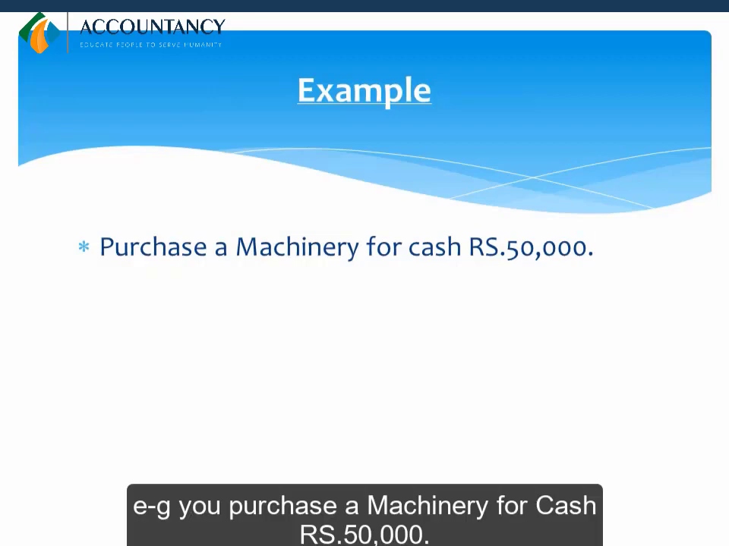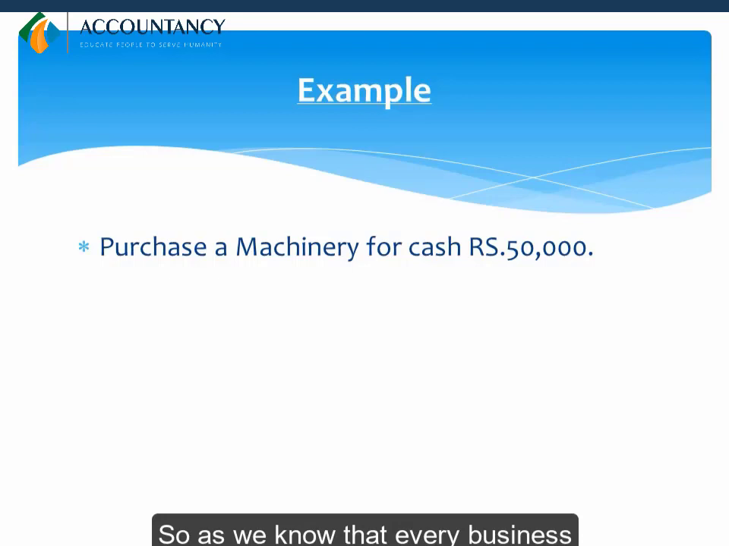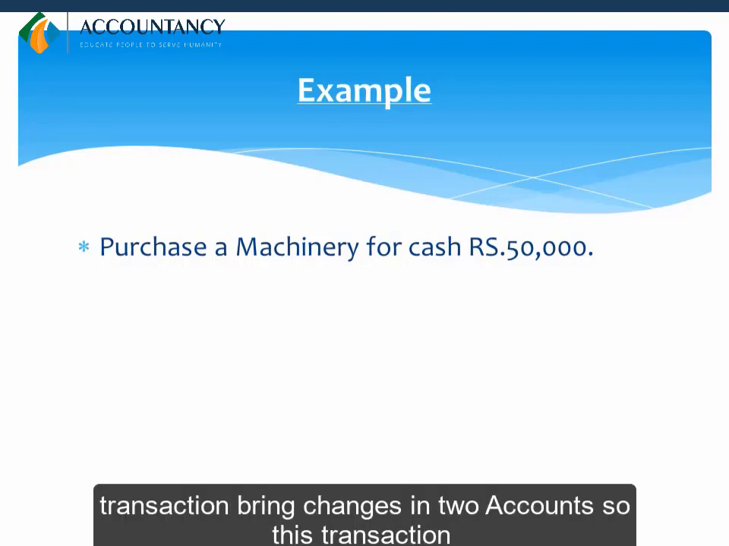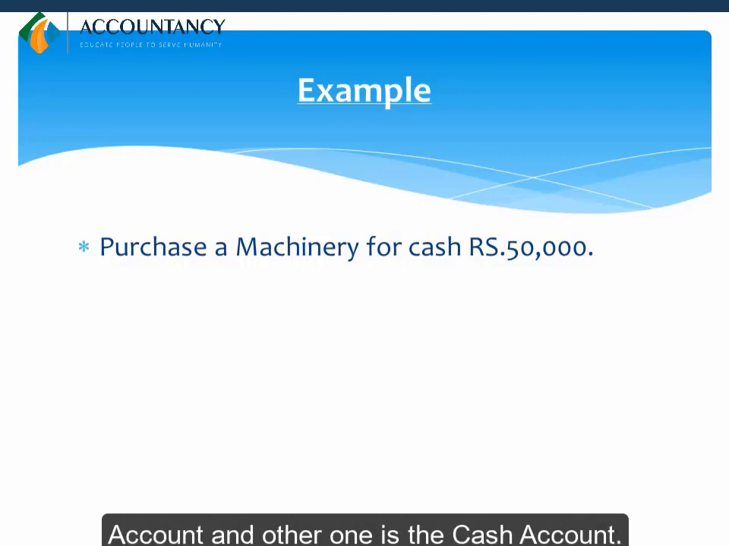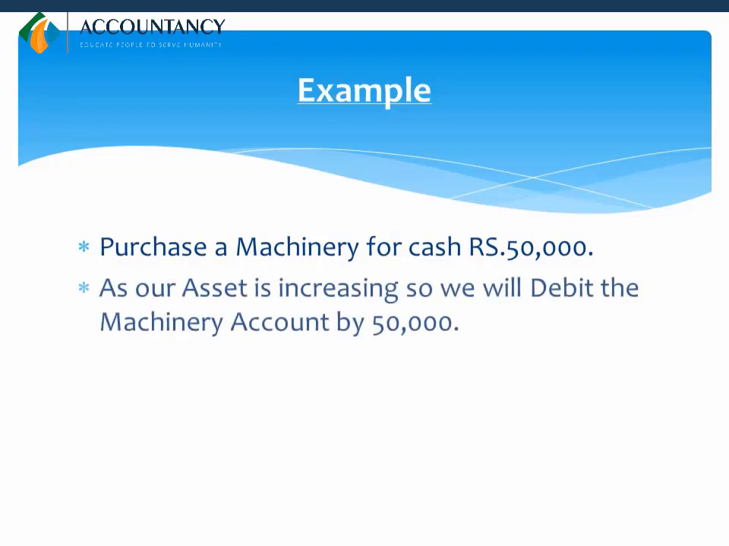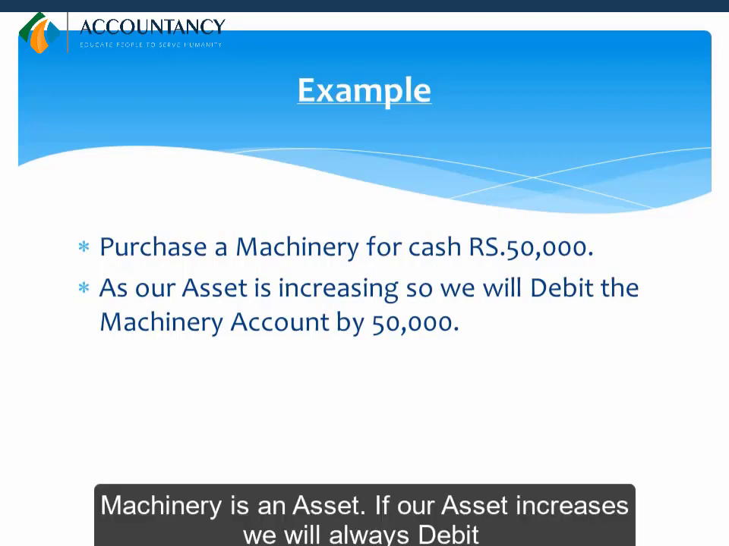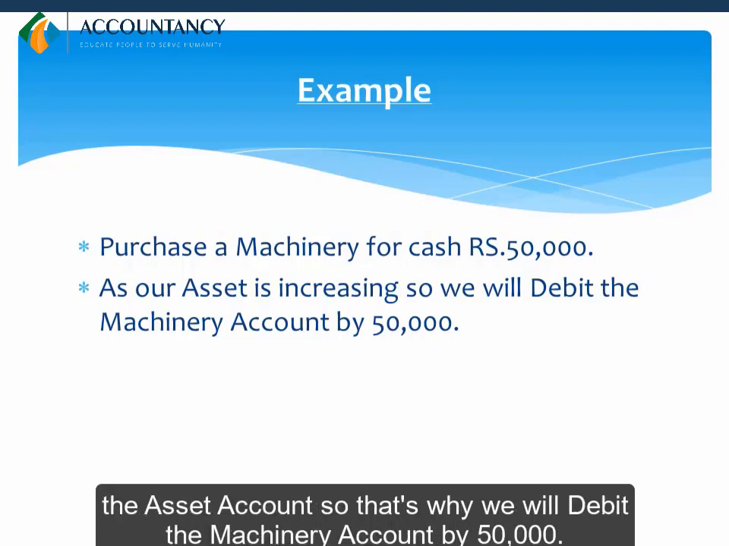For example, you purchase a machinery for cash rupees 50,000. So as we know that every business transaction brings changes into accounts, so this transaction will also bring changes into accounts. The first one is the machinery account and the other one is the cash account. As our asset is increasing, so we will debit the machinery account by 50,000. Machinery is an asset. If our asset increases, we will always debit the asset account. So that's why we will debit the machinery account by 50,000.